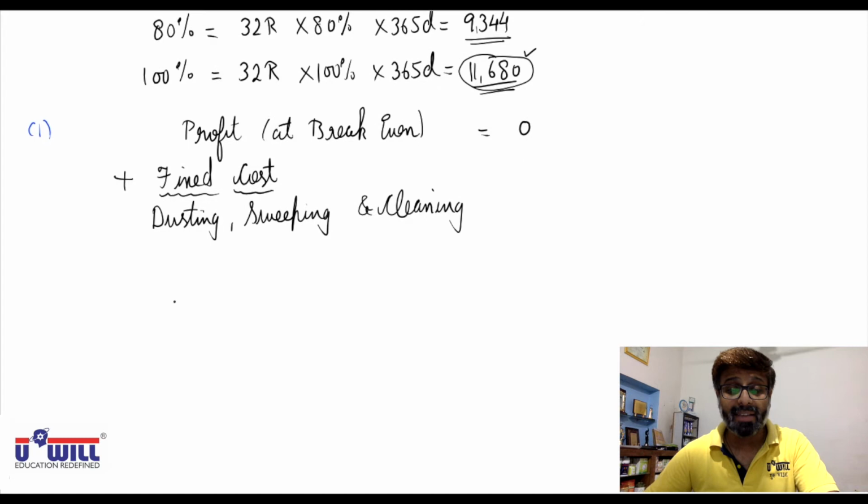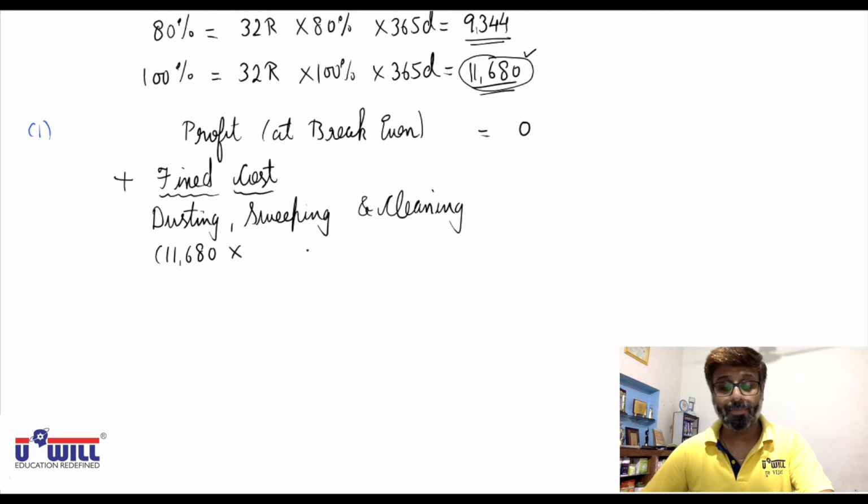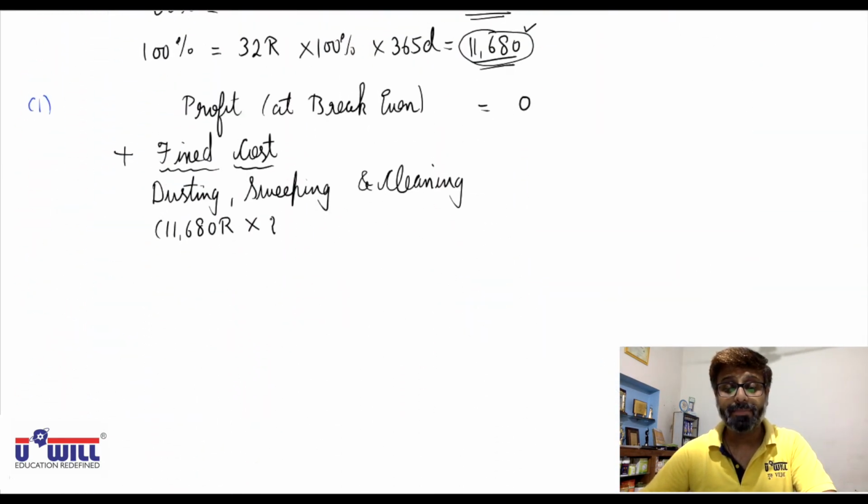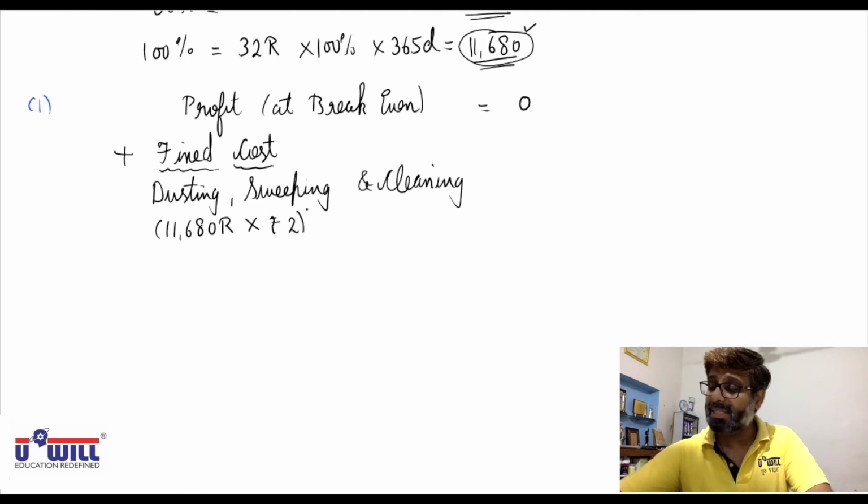So the dusting amount will be charged for all 11,680 rooms into 2 rupees per day. So 11,680 into 2, that comes to 23,360. This you can write in the inner column.